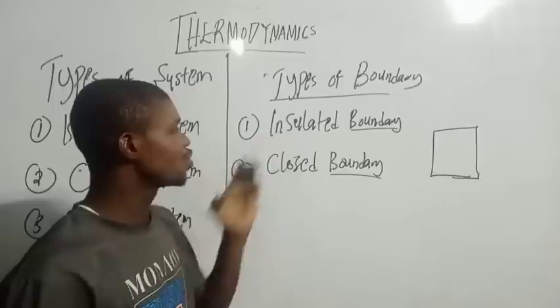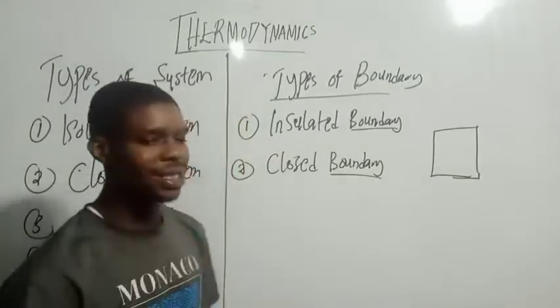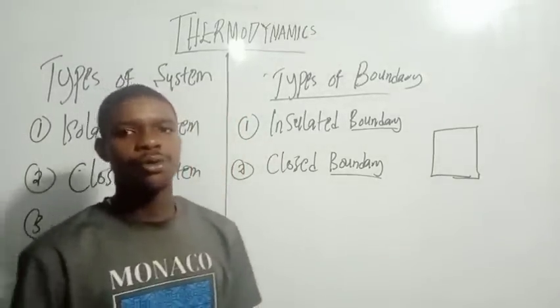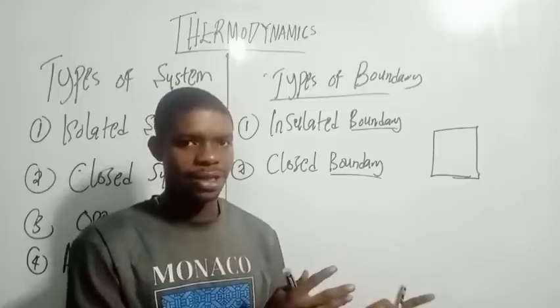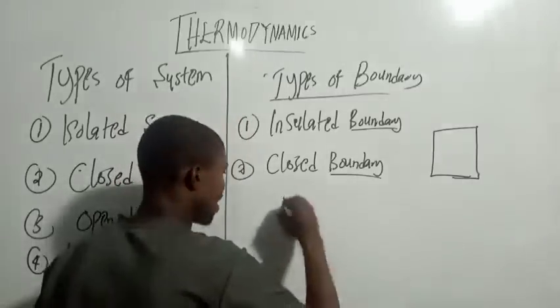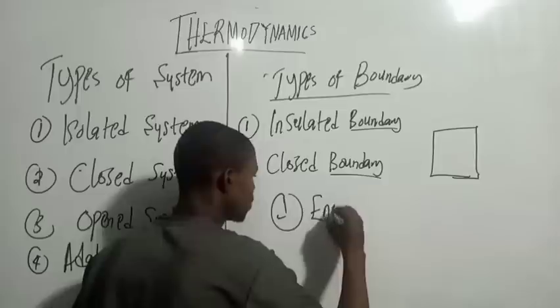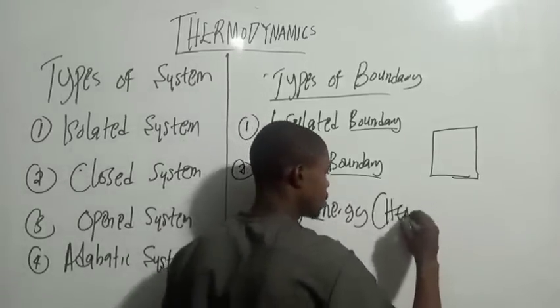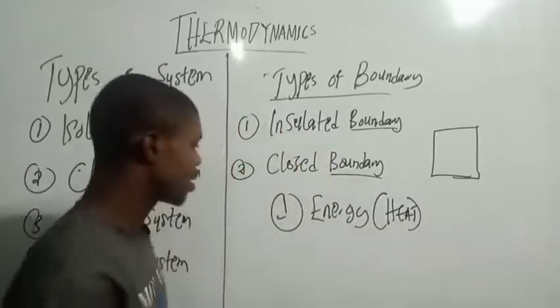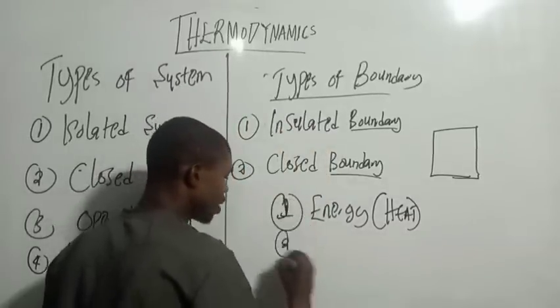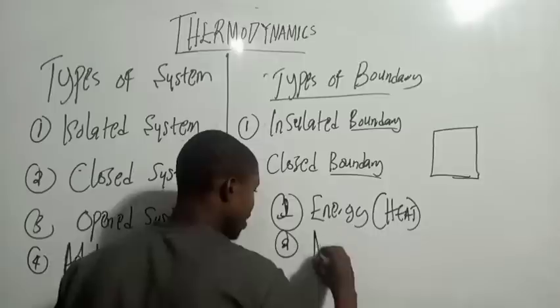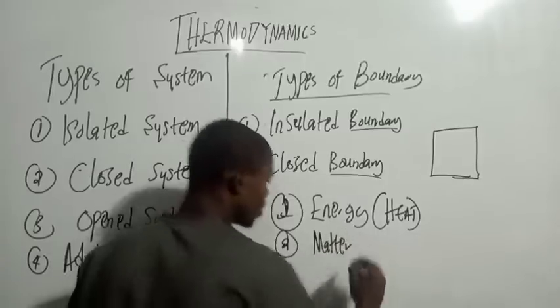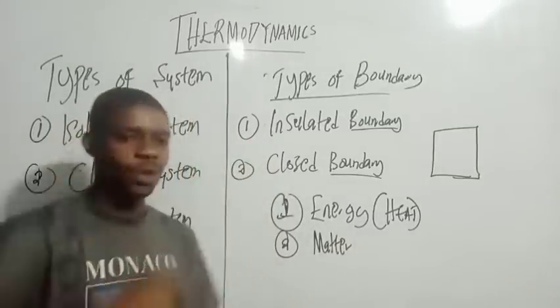So when we talk about insulated boundary, remember I told you there are two things the system can exchange with the surrounding. One is energy, and when I talk about energy, I'm talking about heat. Number two is matter, the quantity of matter in the system.